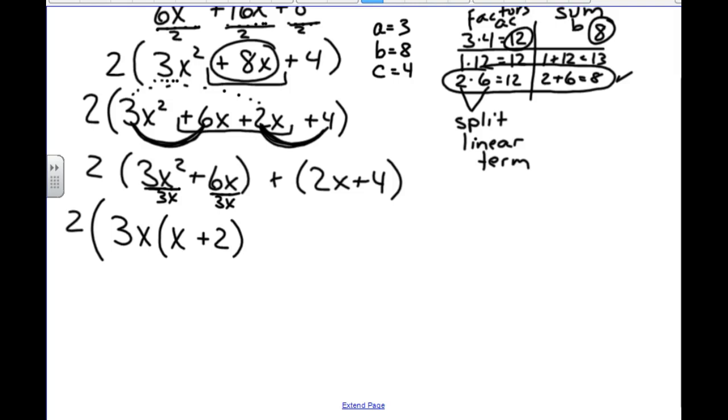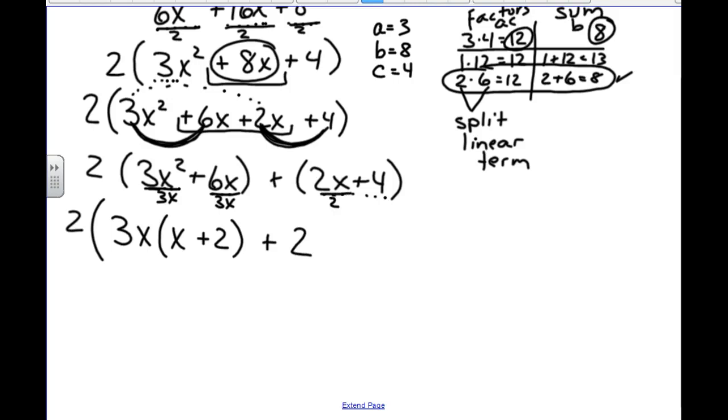And I'm going to do the same thing. See, each step by itself is not difficult. Each step by itself is not difficult. It's knowing when to do it and to be able to focus on that one step at a time. So now we look at the 2x plus 4. The 2x plus 4 has something in common too. If it doesn't, it means that I haven't grouped them properly. The 2x and the 4 have a 2 in common when I look at them separately.